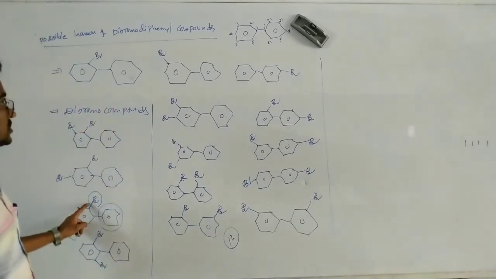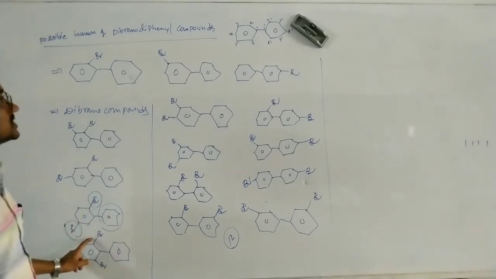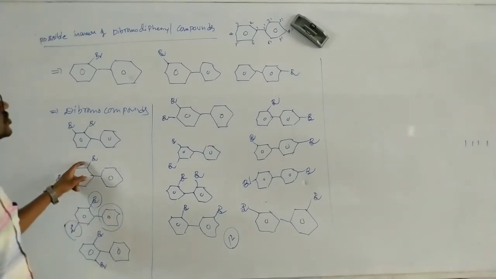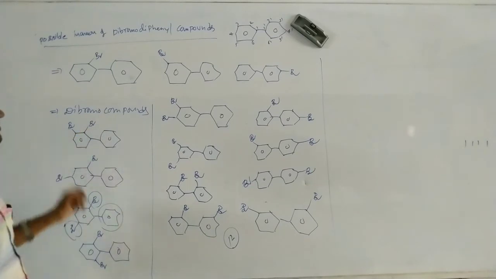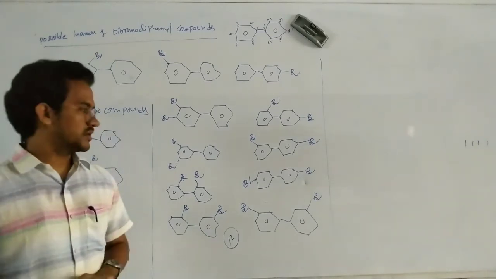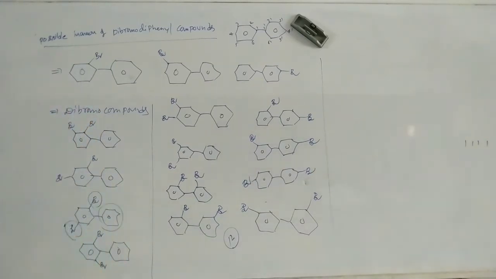Here in this case 2, 5. Here in this case 2, 6. Here in this case 2, 5. Here 2, 3. So totally 12 diphenyl dibromo derivatives exist.